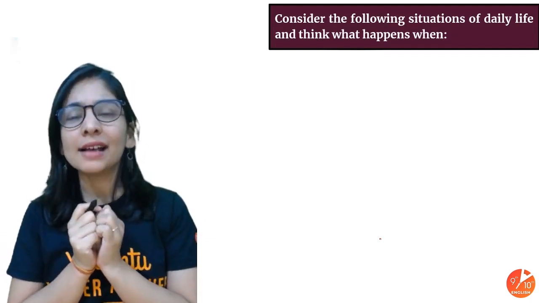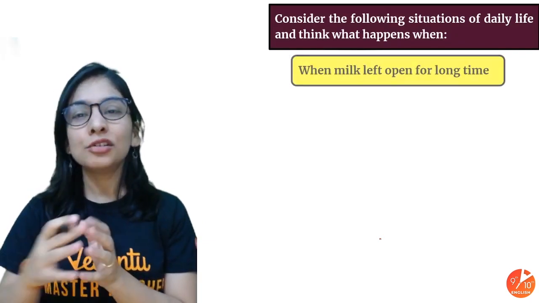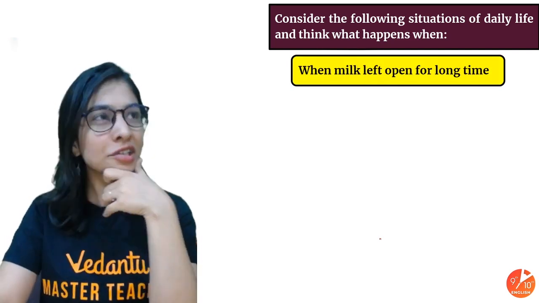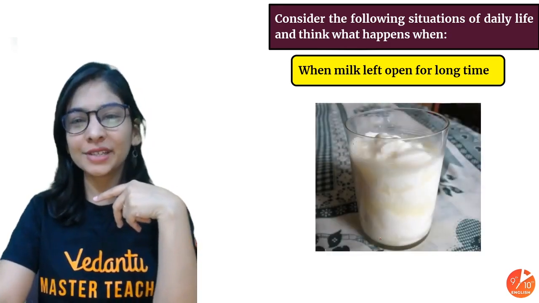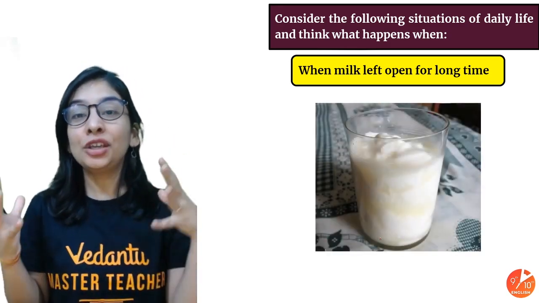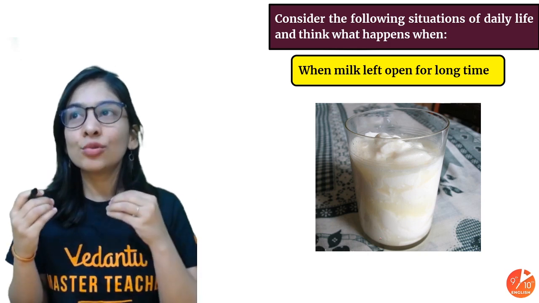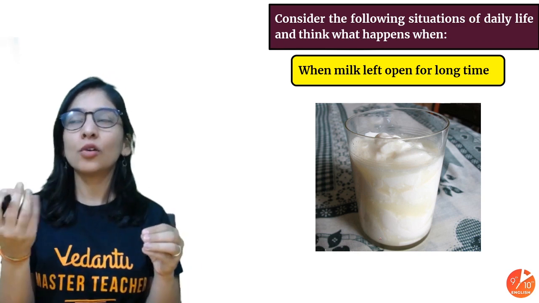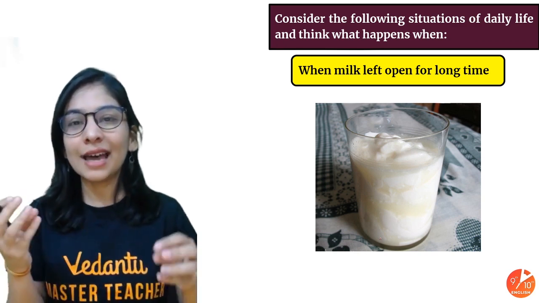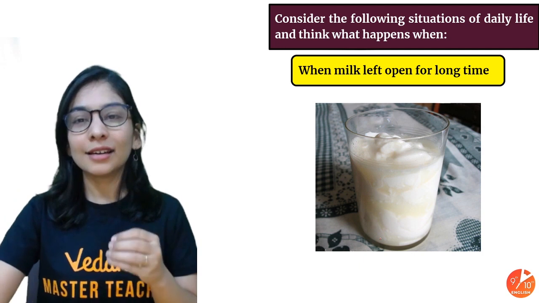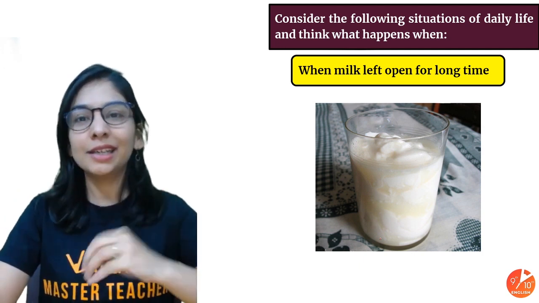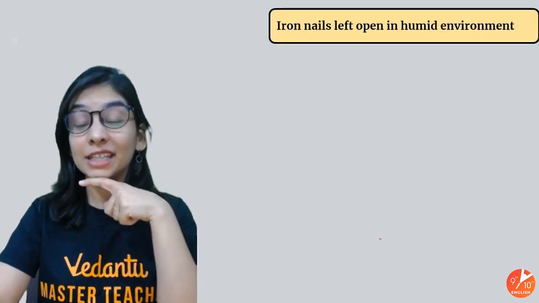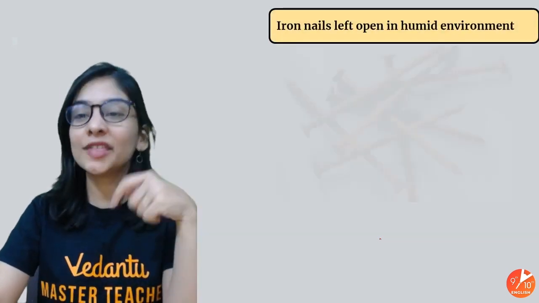Now I'll ask some day-to-day life examples that you have seen around you. You might have paid proper attention to it, and sometimes you're like, no, I don't care. But try to be that curious student and try to see things around you. I'm talking about science. When you keep your milk open for some time, you see that it starts curdling up. That is something that's giving you maybe paneer, maybe cheese, and maybe curd. So what exactly is the reason behind it? Do you remember that? Do let me know in the comment section.